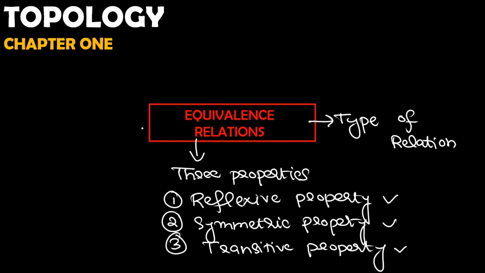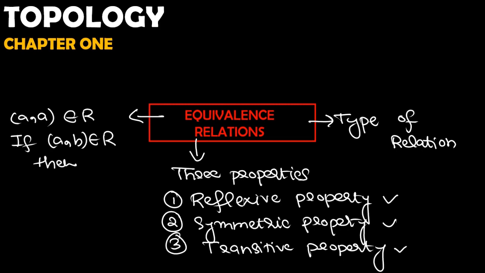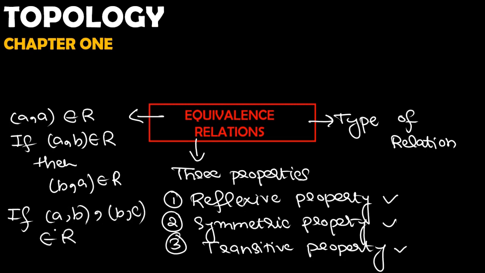For example, (a, a) belongs to our relation, and if I have (a, b) belongs to the relation, then (b, a) should be in it. If I have (a, b) and (b, c) belonging to the relation, then (a, c) should also belong to it. I want to satisfy these properties.